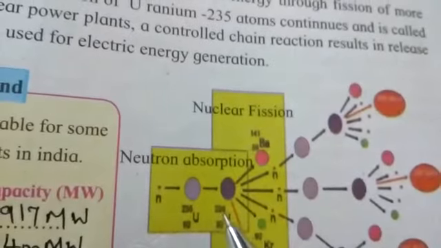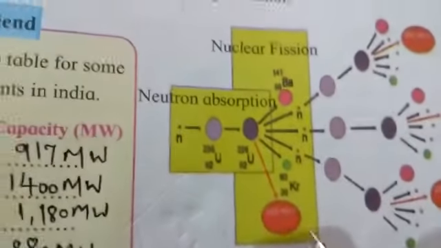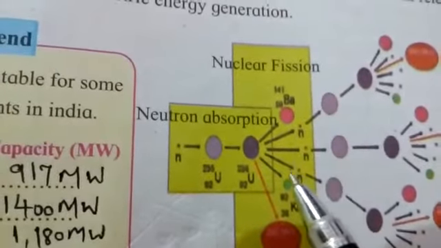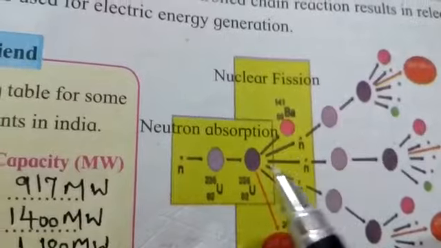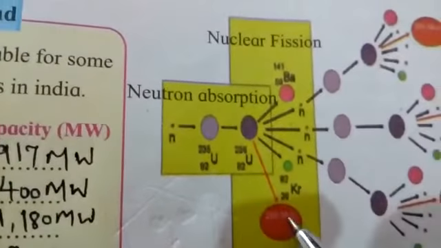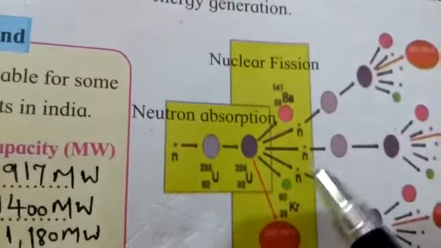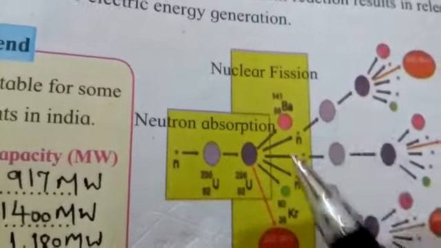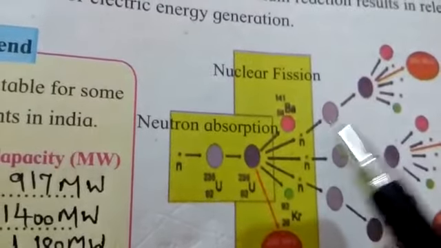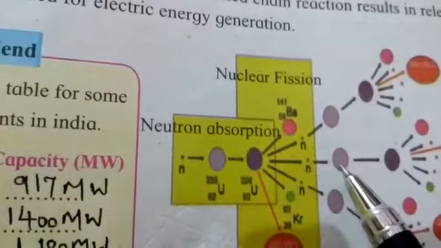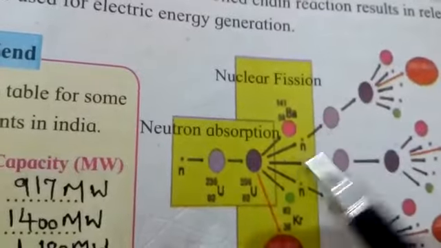And then what will happen, this uranium 236, as it is highly unstable, will get converted into barium and krypton. Now this barium and krypton are other elements, and it will also release 3 different neutrons in addition to this, and lots of energy will also be produced, 200 mega electron volt. And now these 3 neutrons are free to get bombarded to other atoms of uranium, so this neutron will be bombarding one uranium atom, this neutron will be bombarding this uranium atom, this neutron will be bombarding this uranium atom, and this is going to be a chain like this.